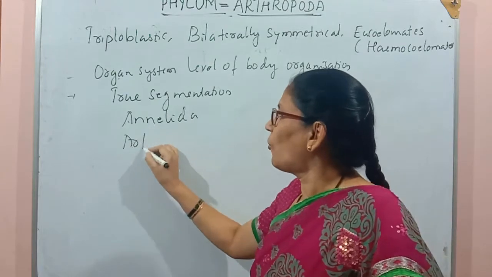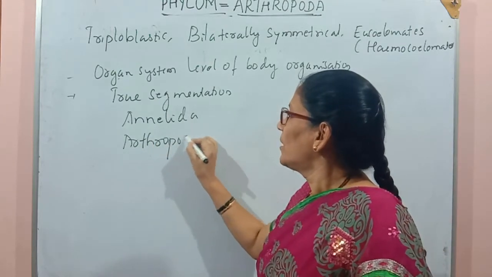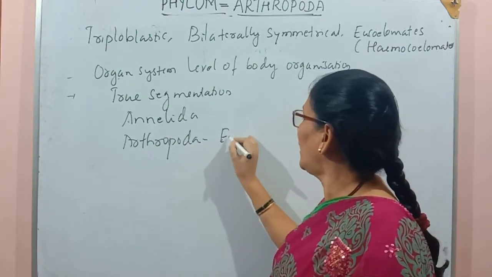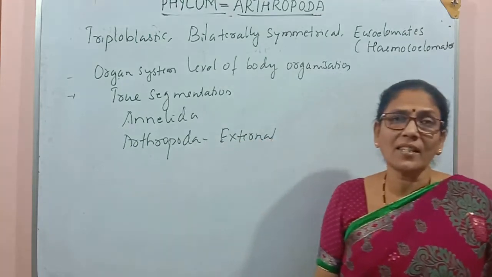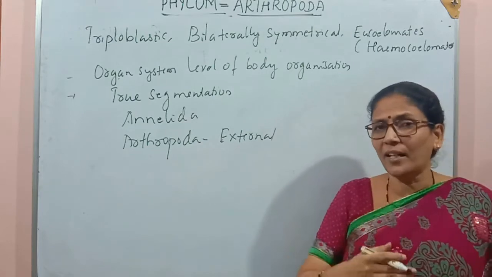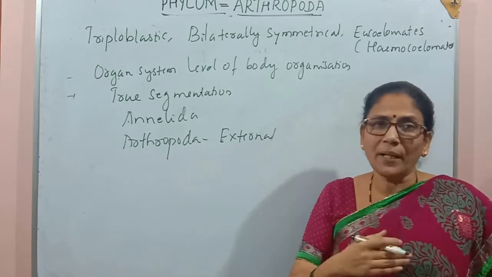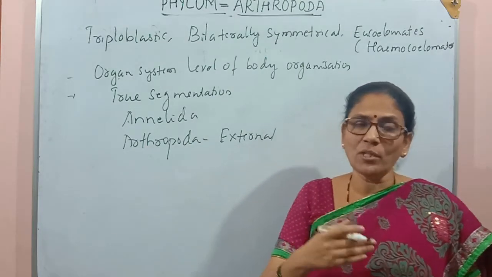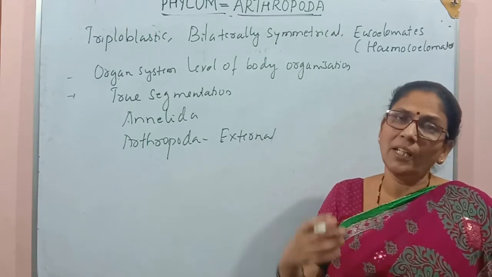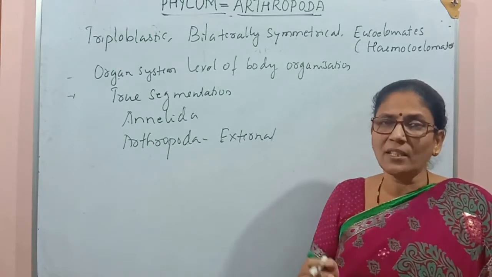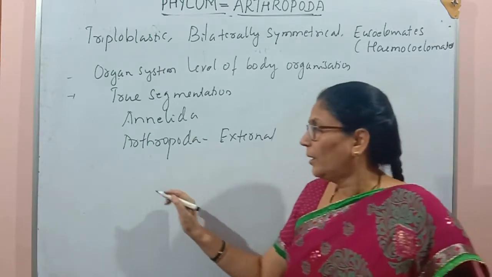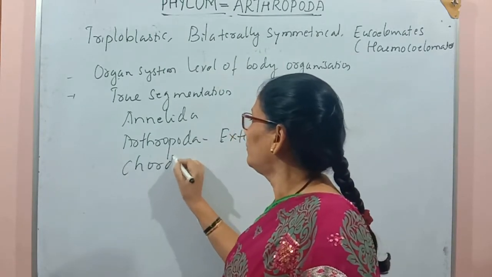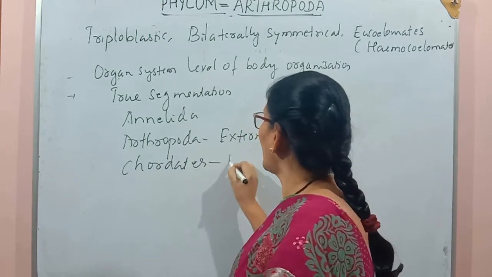But in Arthropoda, segmentation is only external. We see external segmentation. The body has not divided into any separate unit internally. There is no septa or partition within the body. Only the body is divided externally. So here the segmentation is external. But in case of chordates, segmentation is internal.